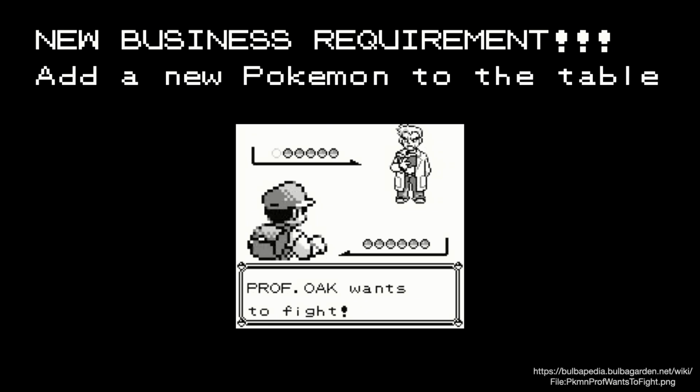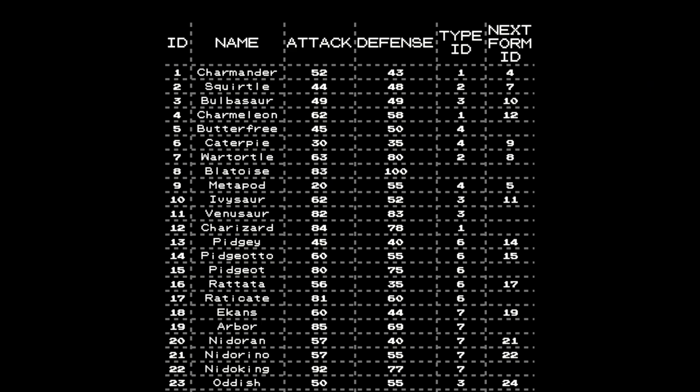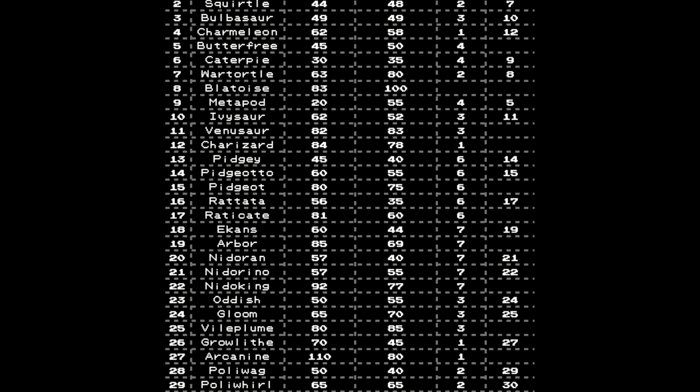The new business requirement arrived. You don't believe it, right? Turns out that they found some new Pokemon which needed to be added to the table. So let's do it. This one will be easy. I mean, at least should be.